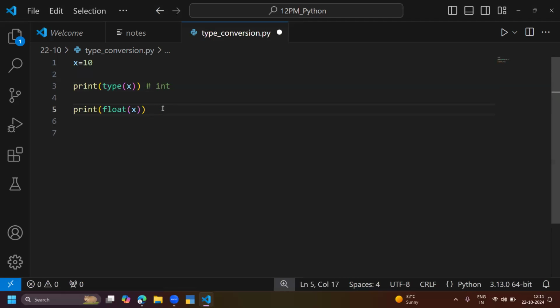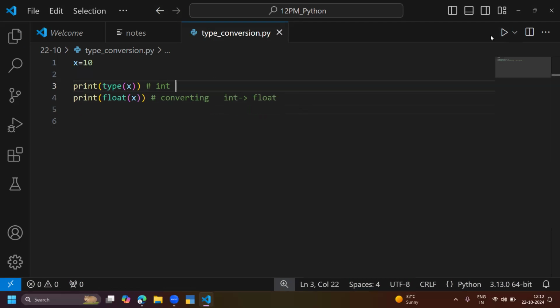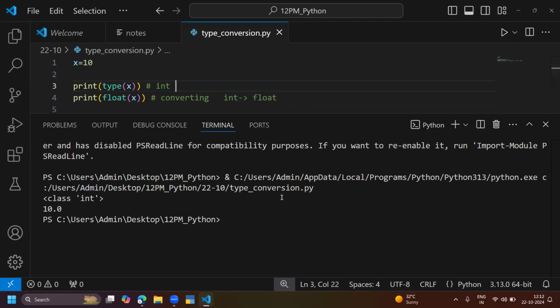What I'm trying to do here is converting into float. First time it is an integer, I'm converting X to float, and now it is a float value.